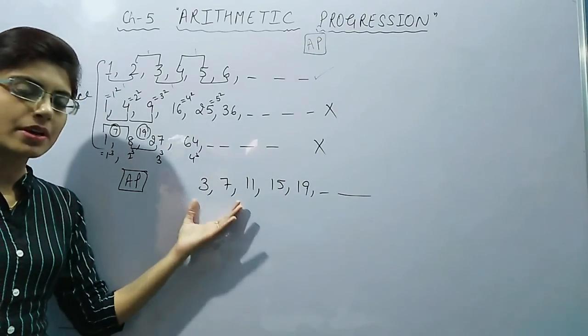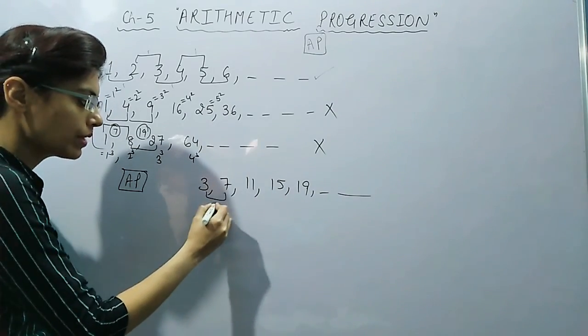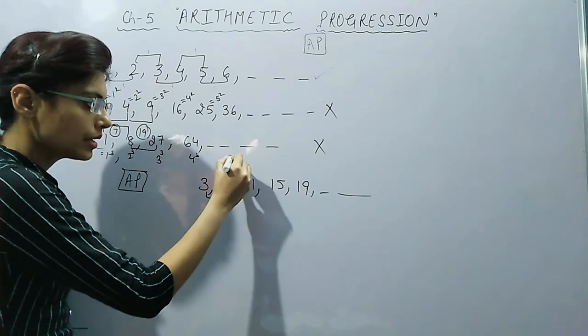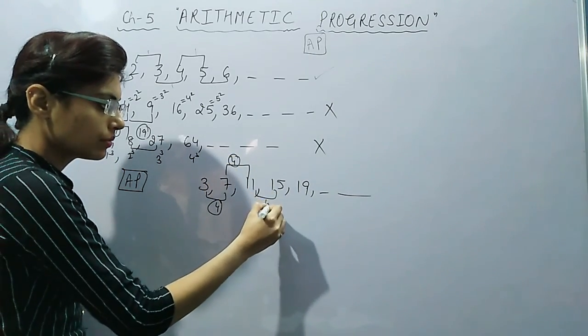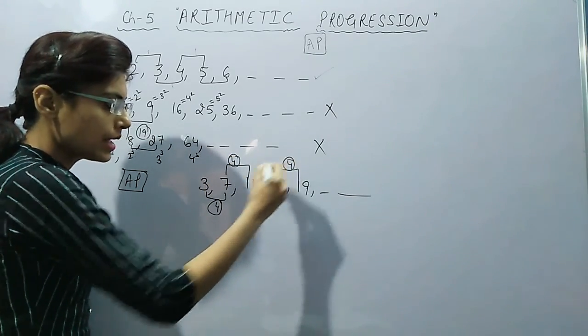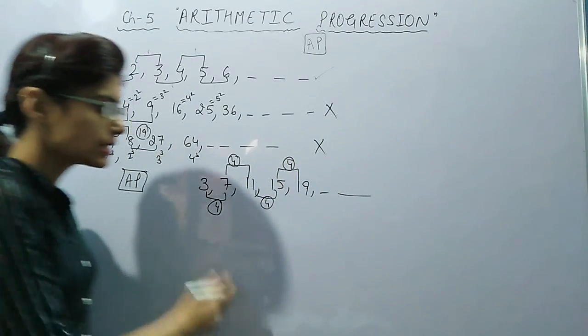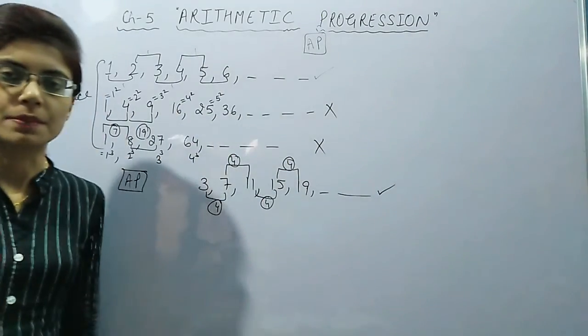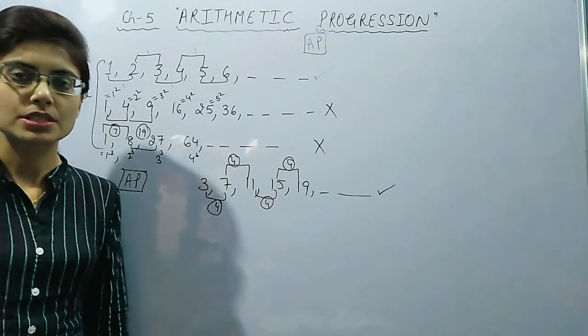Everywhere we are getting a difference of 4. Here is 4, here is also 4, 4 and 4. Everywhere the difference is 4, which means yes, it is an example of AP. I hope the definition of AP is clear to you.